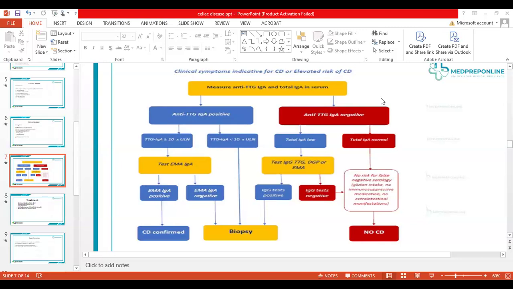In previous times, there was something we used to call the gluten challenge. The child was kept gluten free for some time, and it was seen whether there was any difference in the symptoms or not. Then the child was reintroduced to gluten, and it was seen whether the symptoms came back. But that's a kind of dangerous thing to do, because now we have very good investigations and biopsy findings, and we do not need to put the child under that kind of stress to make a final diagnosis. So the gluten challenge is not done now, but it might be of some interest to you if you keep that in mind.